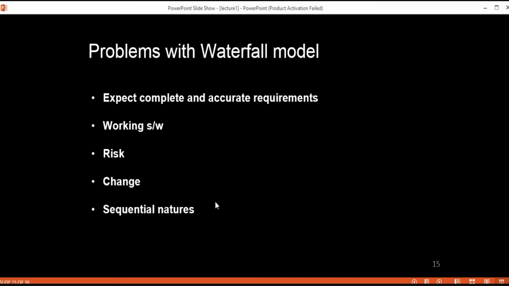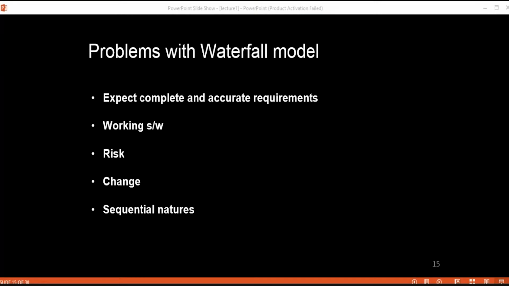Then another one is the working software. This working software is not available in this waterfall model until very late in the software development cycle, and due to that reason there is some delay in your error discovery.